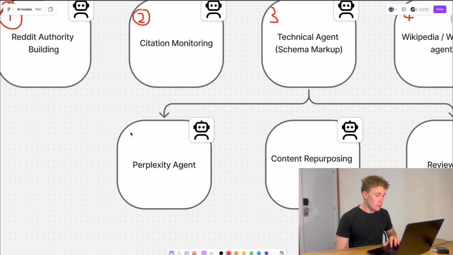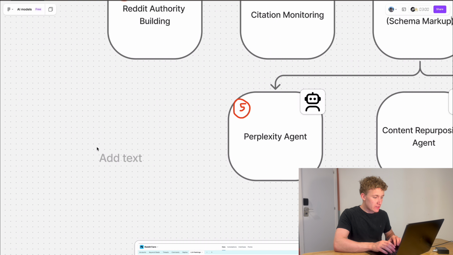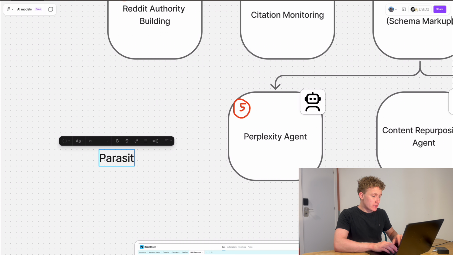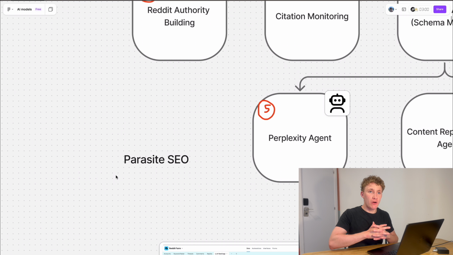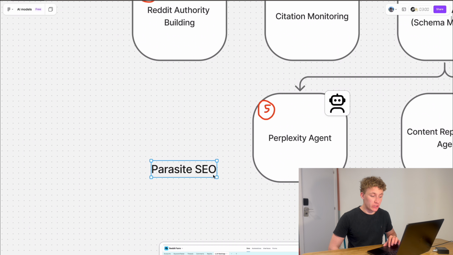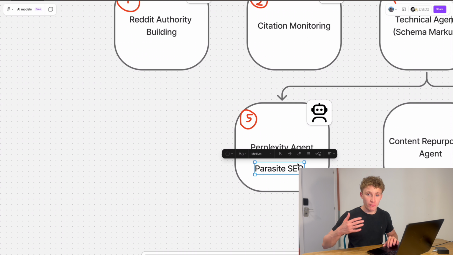The Perplexity agent's super interesting because this brings in something called Perplexity Pages. Now, for those of you who don't know, Perplexity Pages has gone pretty viral at the moment because it's tied into this thing called parasite SEO, which is this idea of if you can get your site mentioned by loads and loads of high domain authority websites. So for example, Perplexity is a super high domain authority website. And if you can get Perplexity linking to your site, you have a much better chance of building a higher domain authority and getting ranked on Google.